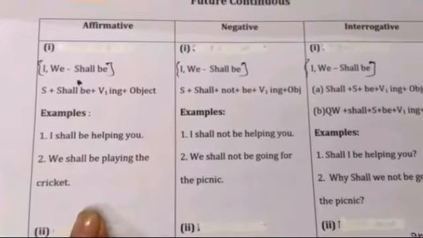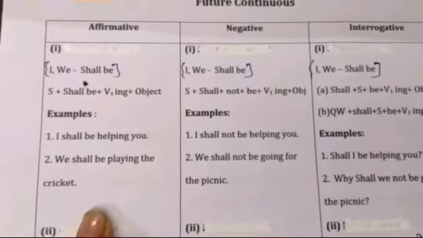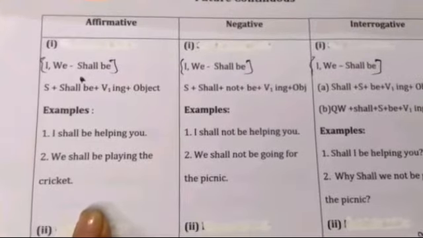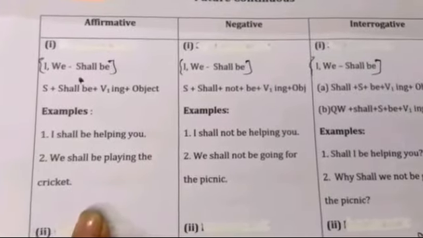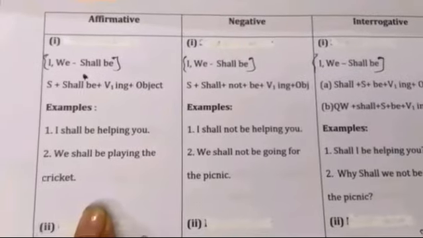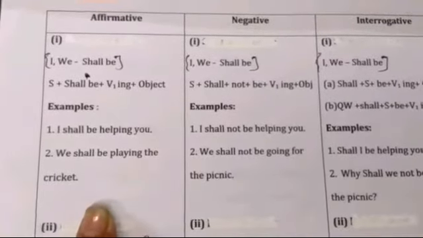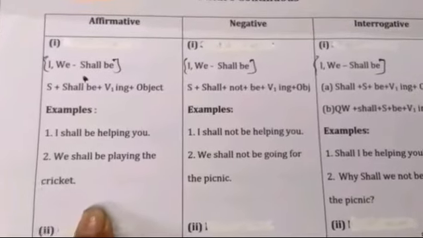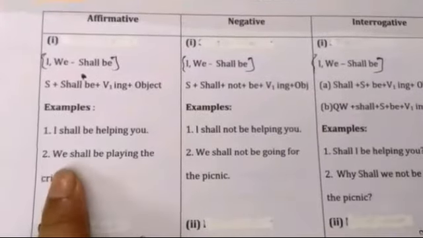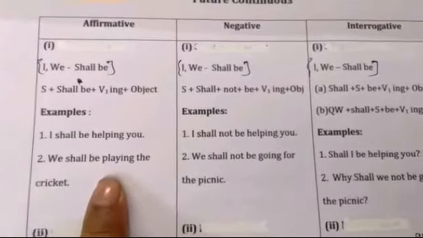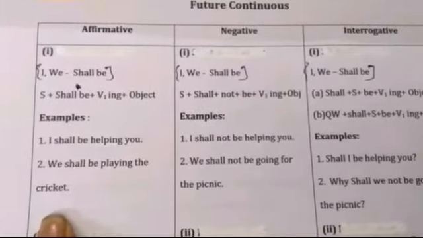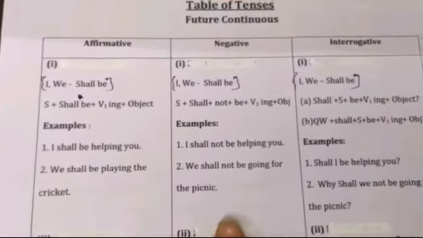I shall be helping you. Here with I we put shall be, and then verb first form plus ing, and then the object. Next example, we shall be playing the cricket. So we put shall be with we, and then verb first form plus ing and object. Now let's move on to negative sentence.